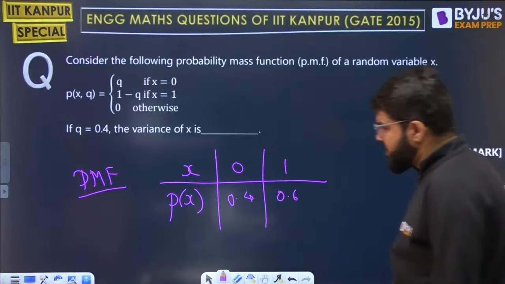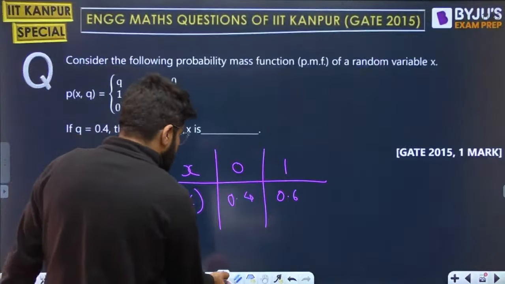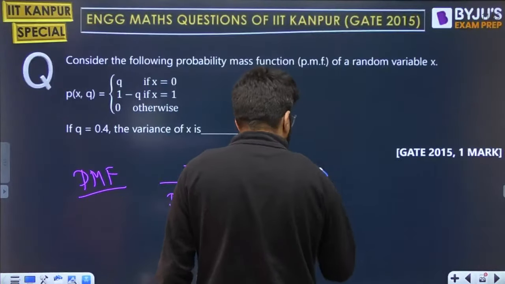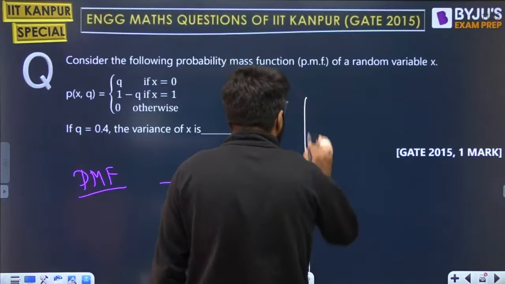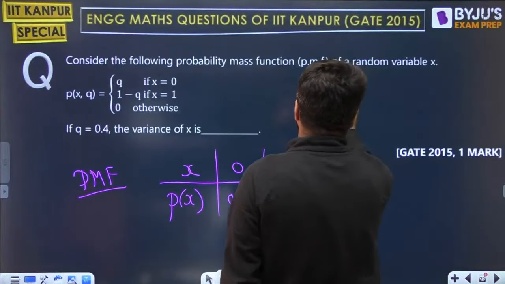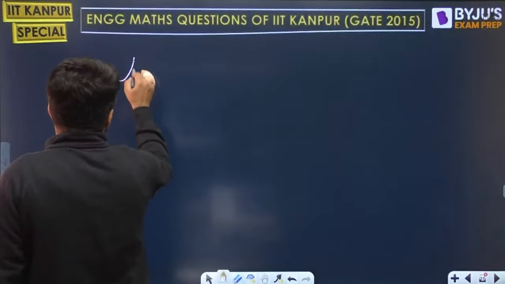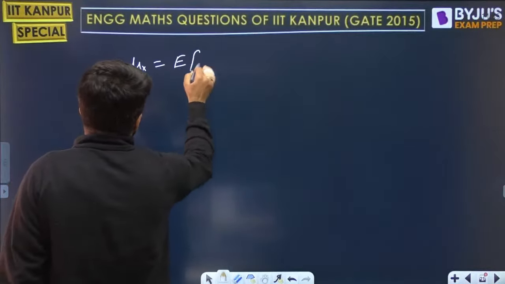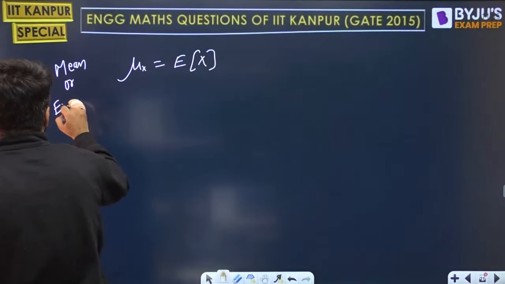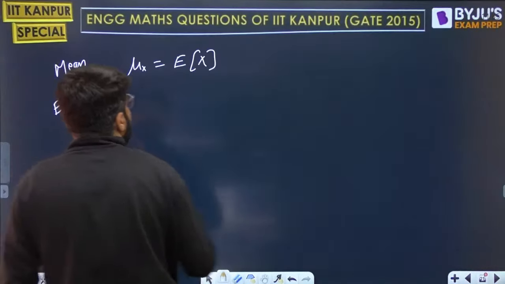Simple PMF 1 marker question. This is the PMF given to you. And now what is the variance of x? Before we go and calculate the variance of x, let us very simply calculate the mean of x. Guys, what is the formula? Quick revision. What is the formula for the mean of x? That is known as the expected value of x. Mean, or also known as the expected value.